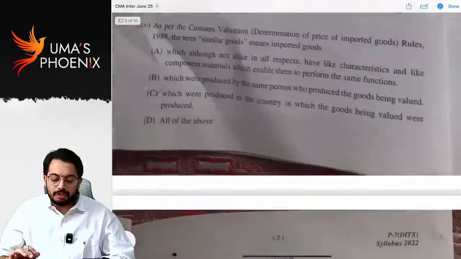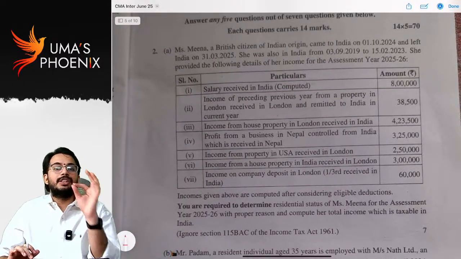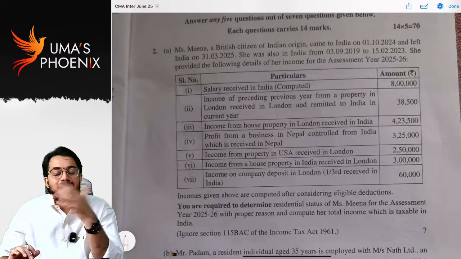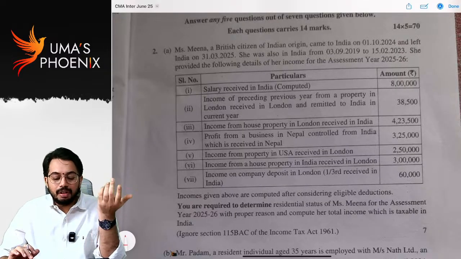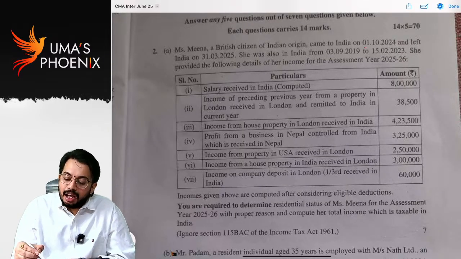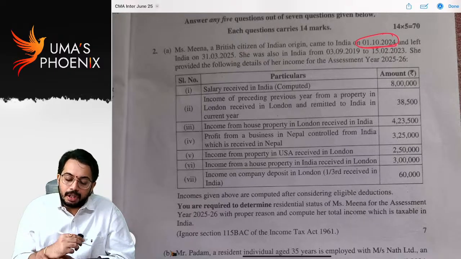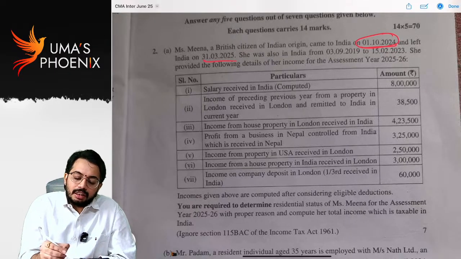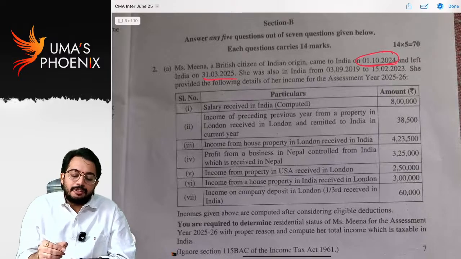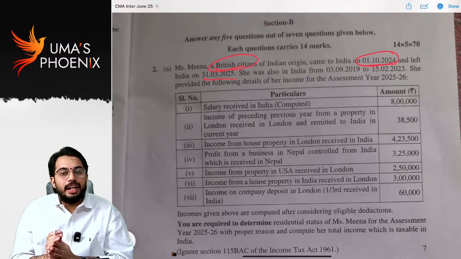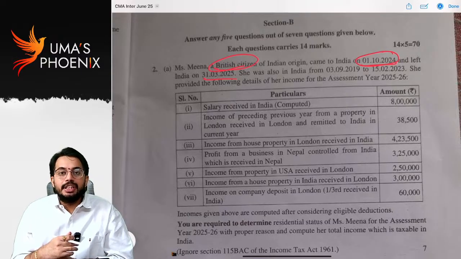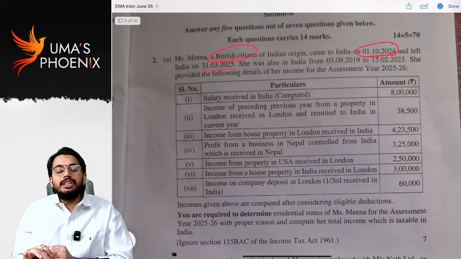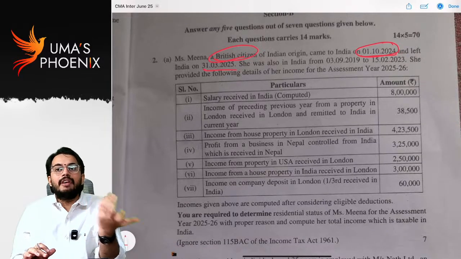Next, when it comes to questions, I already told you the first question is expected from residential status. First question came from residential status only. He came to India on 1st October 24 and left on 31st March 25. First of all, he is a British citizen, he is not an Indian citizen. So, using basic conditions and additional conditions, you are required to determine the residential status. Once you determine residential status, you are required to tax income.